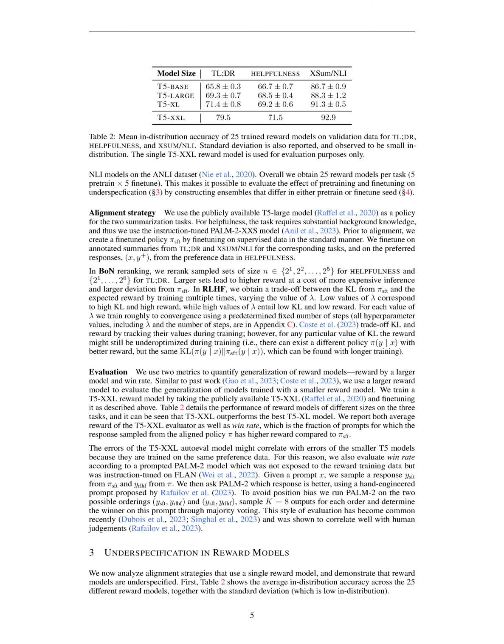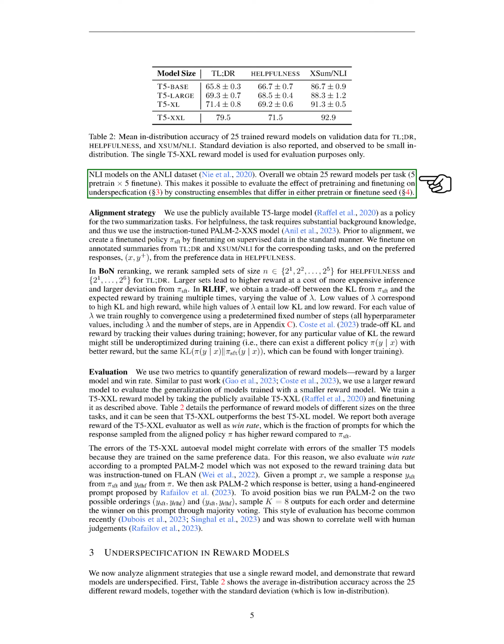Section Summary. In this section, the authors provide an overview of how reward models are trained and used for aligning language models, LMs. They explain that reward models are typically trained from preference data, where one response is annotated to be preferred over another for a given prompt. The authors also describe 2 alignment strategies: best of n re-ranking, BON, and reinforcement learning from human feedback, RLHF. Finally, they outline the experimental setup, including the datasets used and the training process for the reward models.